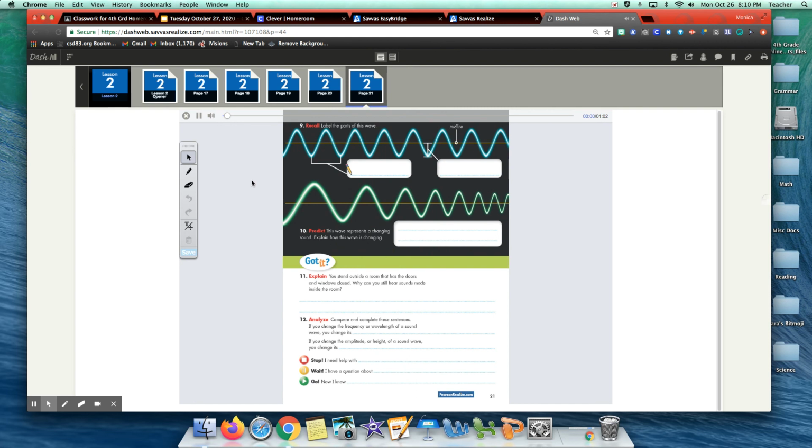9. Recall. Label the parts of this wave. Midline. 10. Predict. This wave represents a changing sound. Explain how this wave is changing. Got it? 11. Explain. You stand outside a room that has the doors and windows closed. Why can you still hear sounds made inside the room?